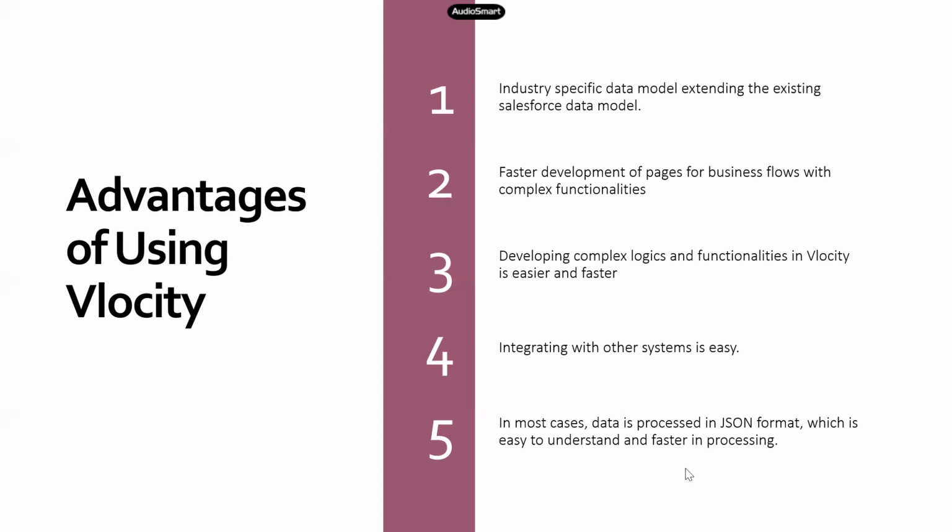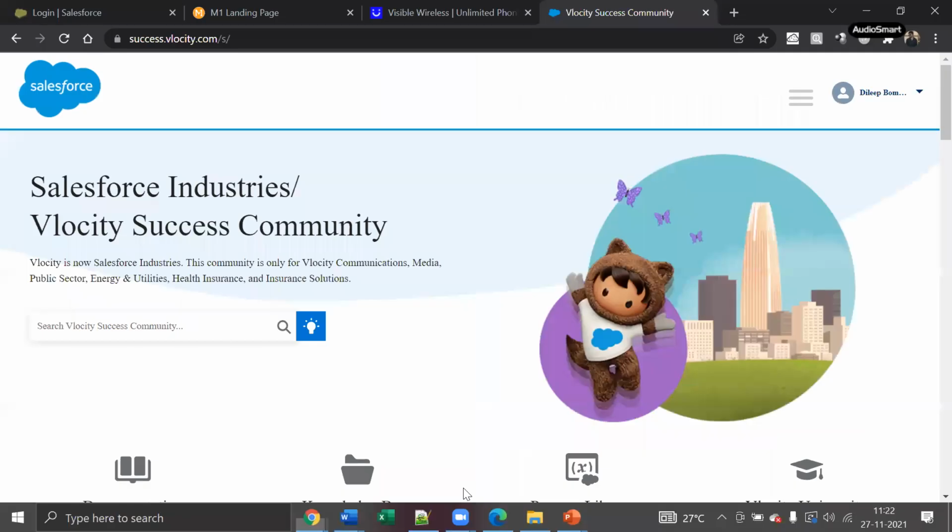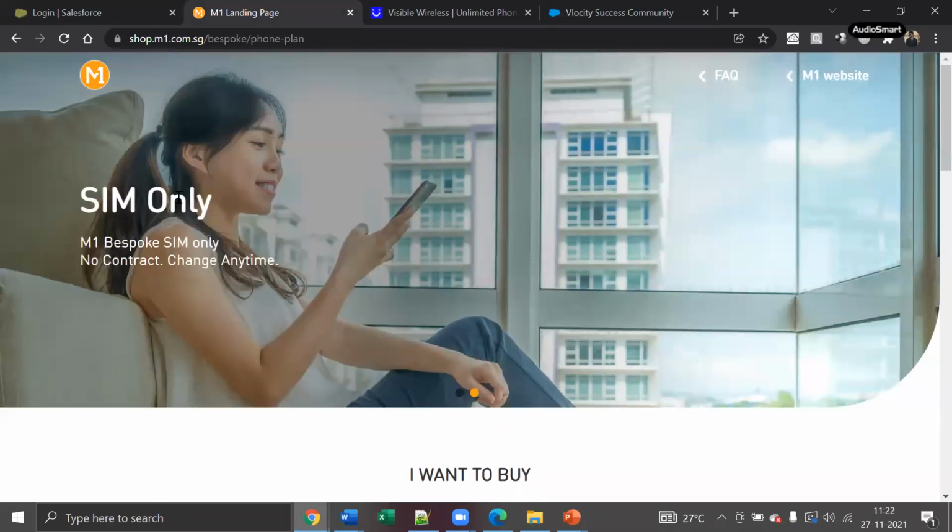Right? And the next thing is it gives you a way to develop your pages or business flows which have complex functionalities in a quite faster way. Right? To be honest, there are projects which went live within no time. For example, I can give you one such example, M1 Telecom, right?